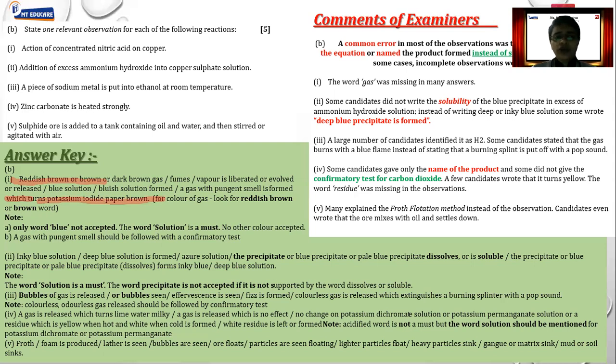Addition of excess ammonium hydroxide into copper sulfate solution. Once again, we need to mention the color. Now here people make a mistake. They have written clearly excess ammonium hydroxide. So obviously it is now not going to be precipitate. So you cannot use the word precipitate.